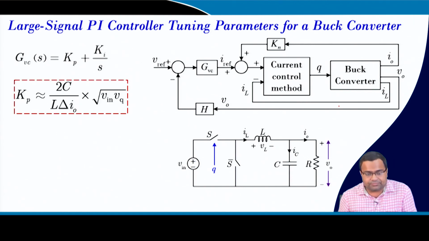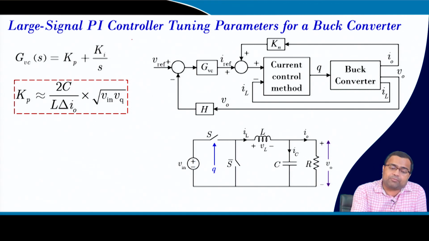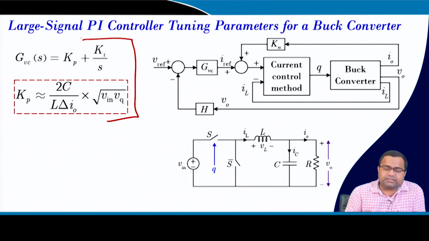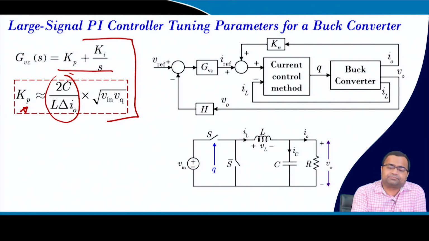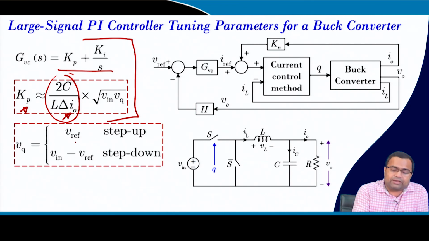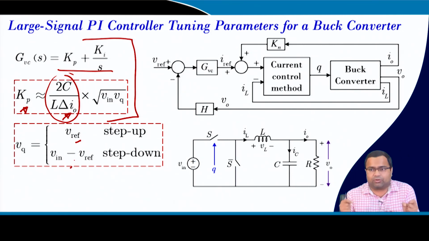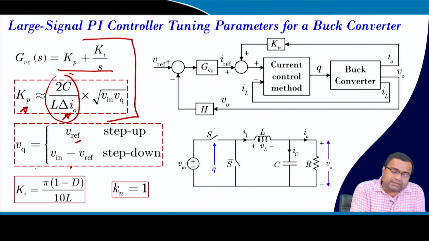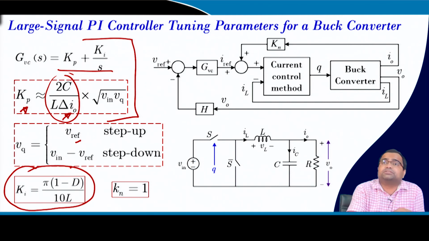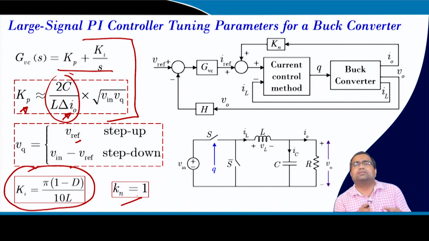So, current mode control, where the tuning parameters we have already discussed earlier. That means, if you take a PI controller for the current loop, the proportional gain is a function of L, C, that means the inductor and capacitor, the step size of the load, and the square root of the input voltage Vq, where Vq is equal to Vref for step up and Vin minus Vref for step down. And we have already discussed that we derived the integral gain Ki from the small signal model, and Kn is a normalized frequency.